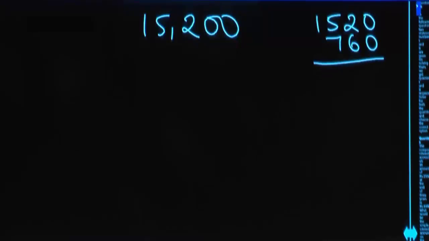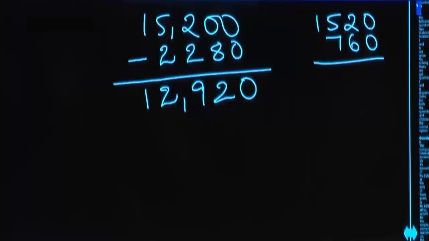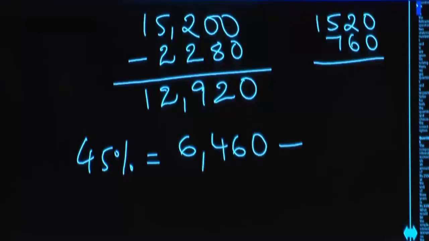So total 15%, 2,280. So if you subtract invalid votes, then you will get valid votes, correct? Am I right? That is 12,920. And out of this, one candidate is getting 55%, so other gets 45%. So you need to get 45% value. How will you get 45%? 50% minus 5%. What is 50%? 6,460 minus something you have?